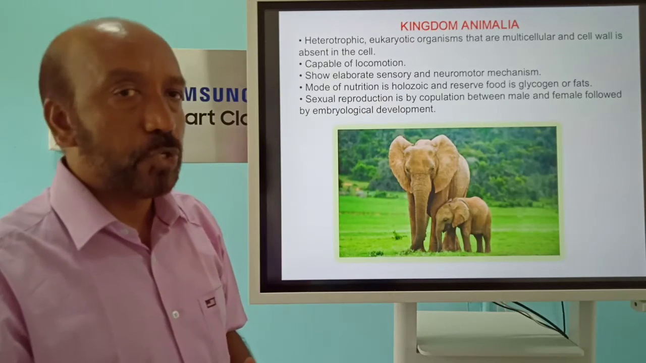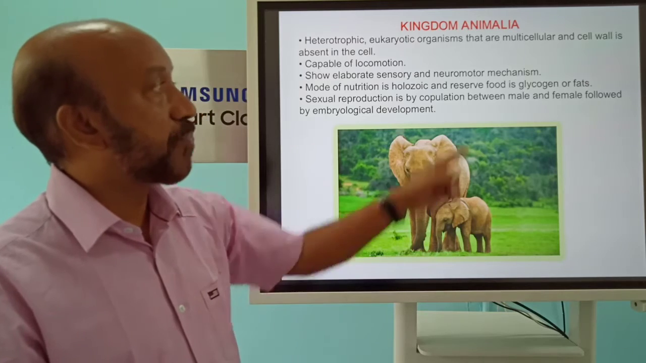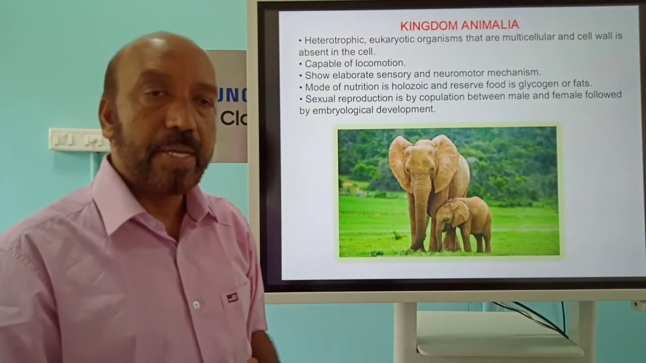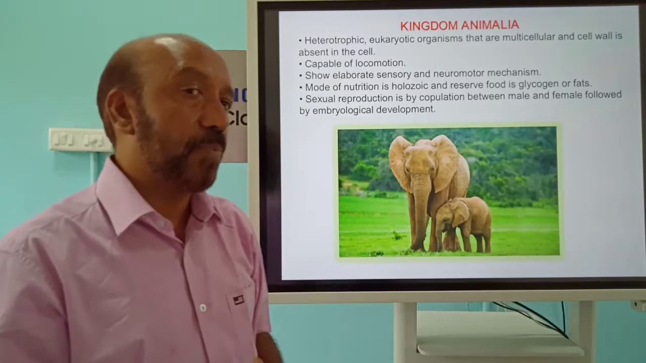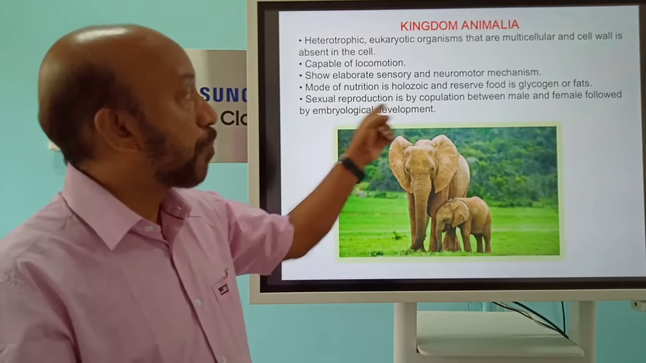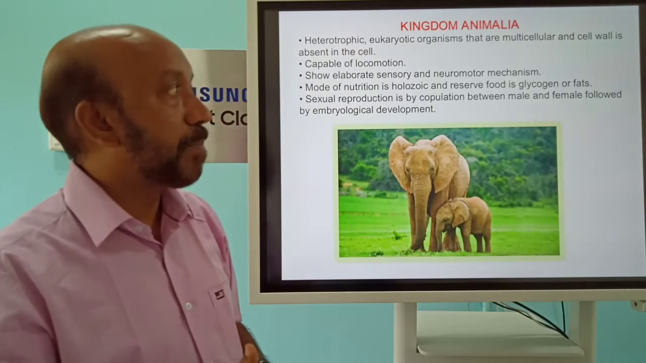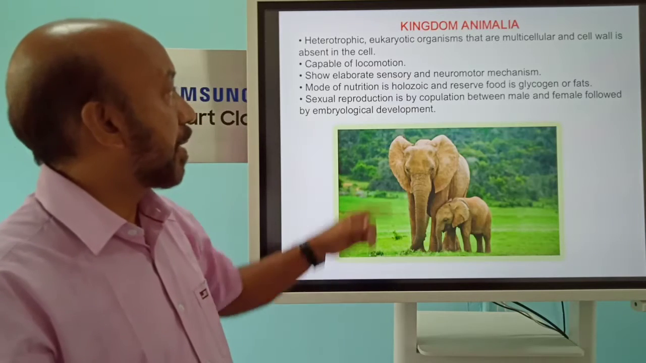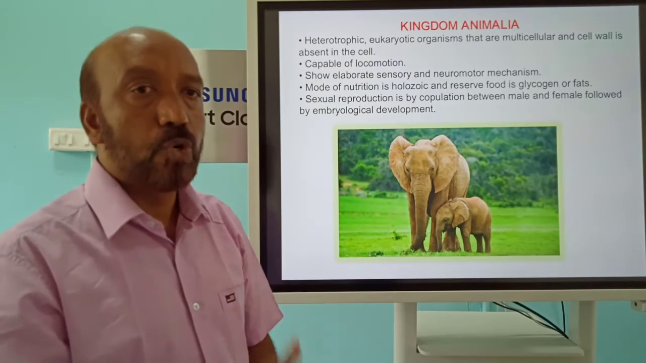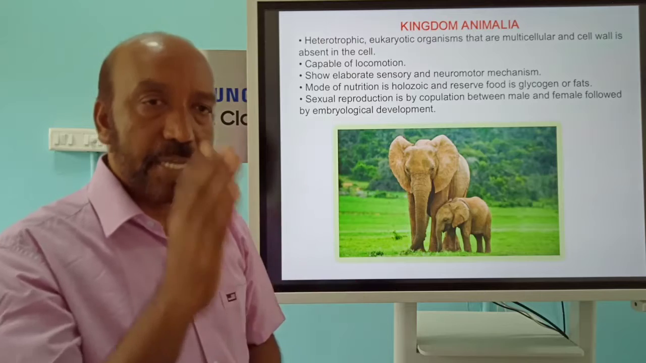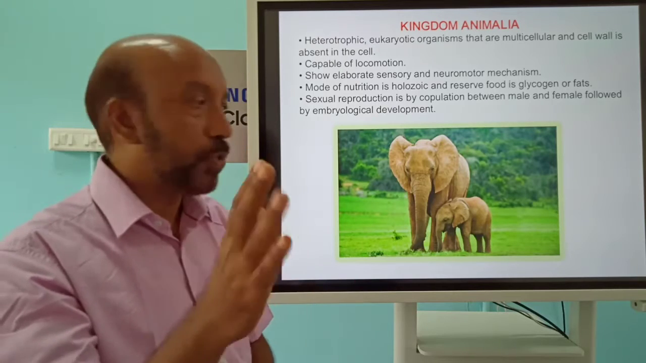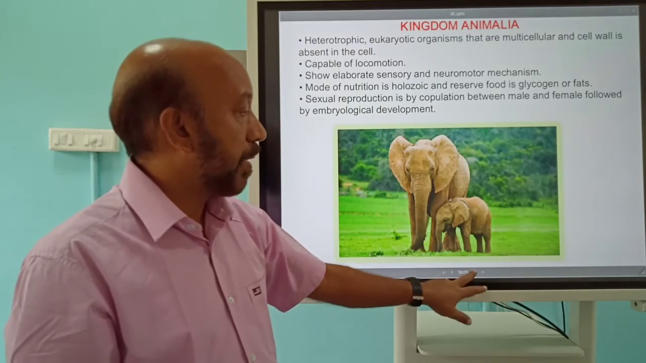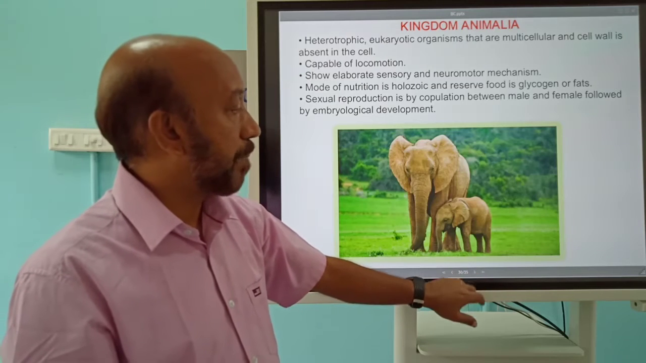At the same time, the nutrition here is holozoic; complex food will be consumed. The reserve food is glycogen or fat, while in plants it is starch. Here we can see copulation, the sexual activity between male and female, followed by embryological development. So motility, cells without cell wall and holozoic nutrition are the major features of organisms under kingdom Animalia.